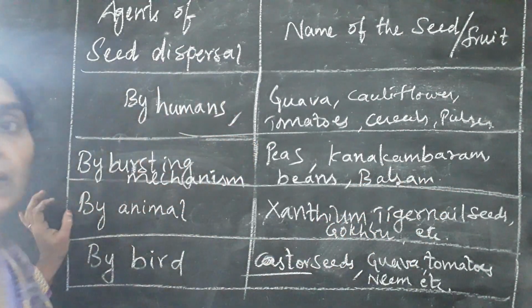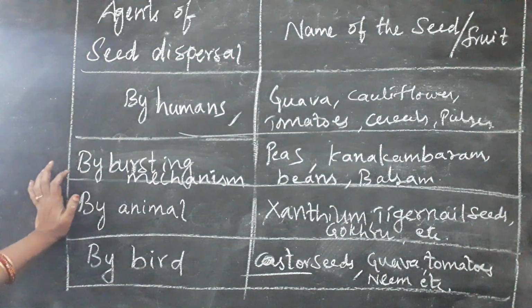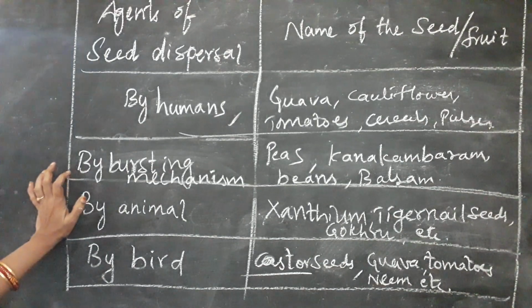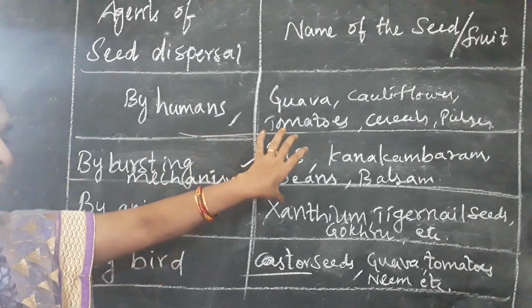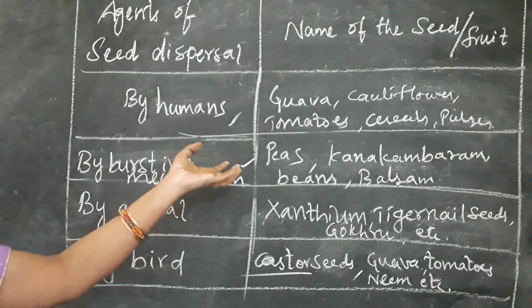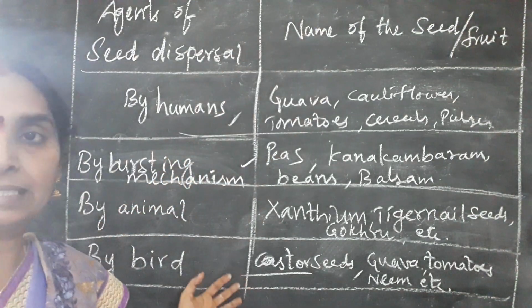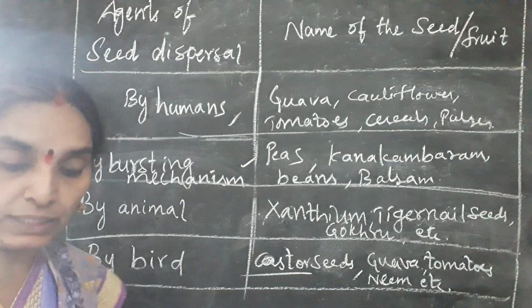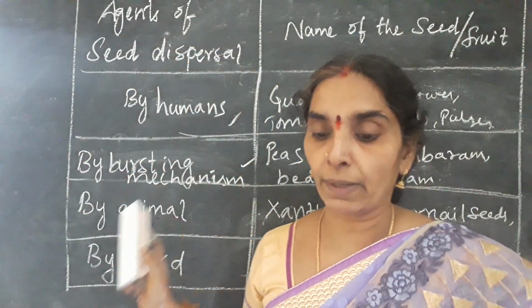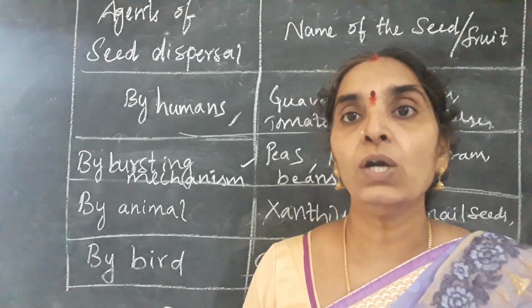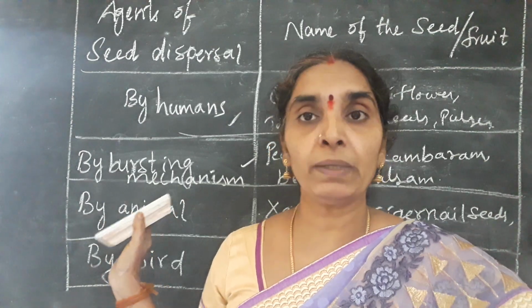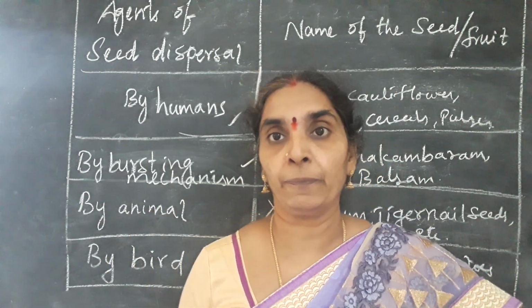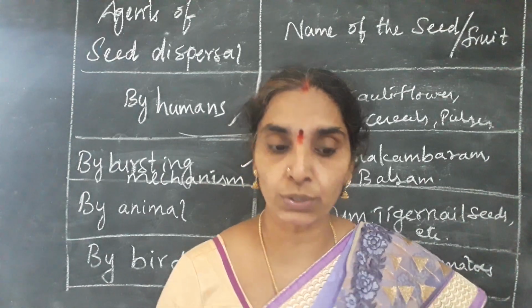Is it clear? They burst out especially during the summer. These fruits, when they ripen, burst open and the seeds are scattered to long distances. During favorable conditions, they germinate into new plants. So they burst out and the seeds are dispersed to long distances away from the parent plant. That is what we can see, and you can answer this question about seed dispersal by wind, water, insects, birds or animals, and also human beings and the bursting mechanism. So this is how the seeds are dispersed from one place to another.